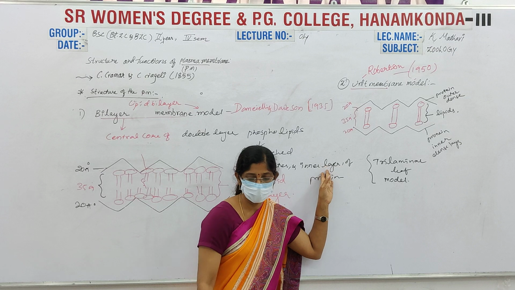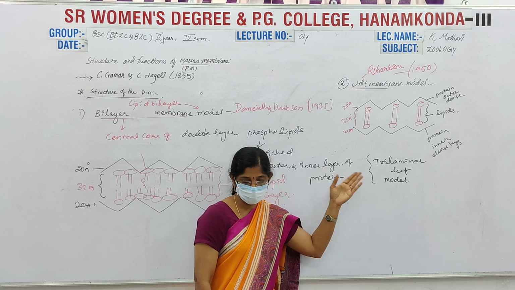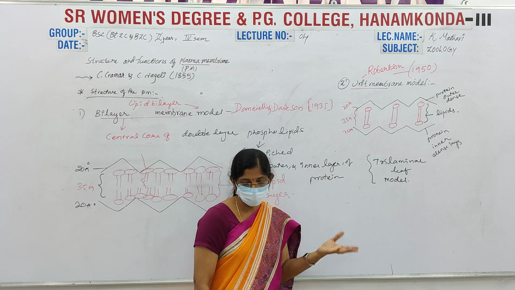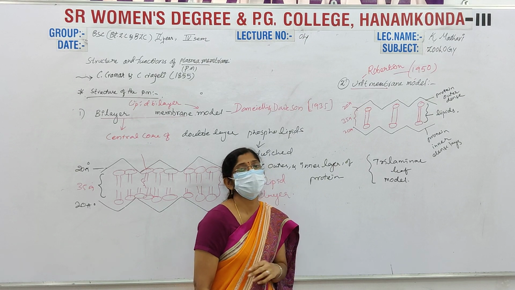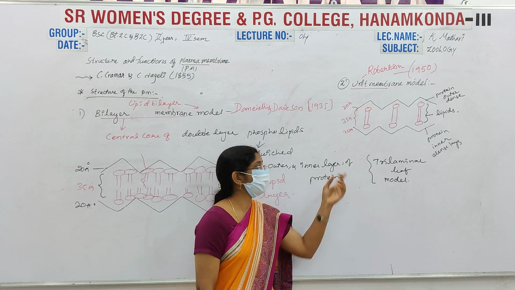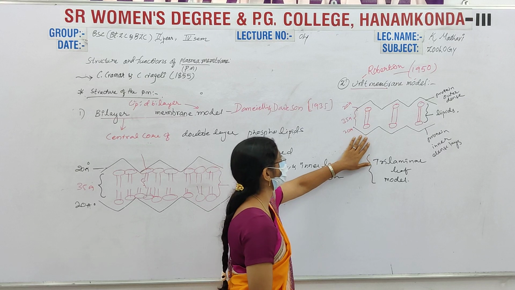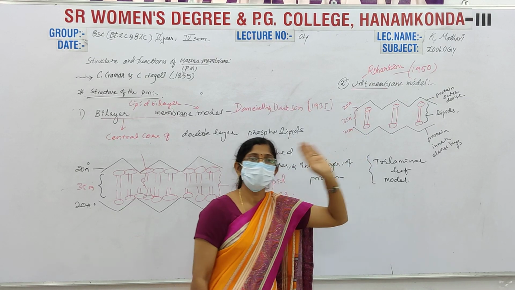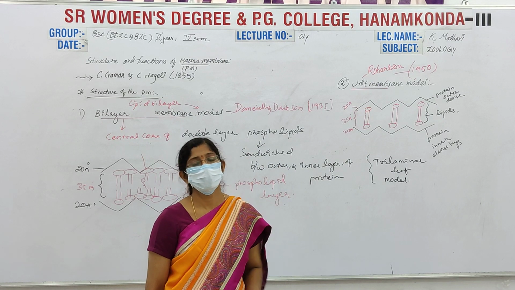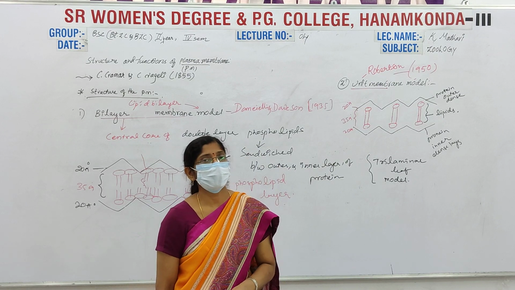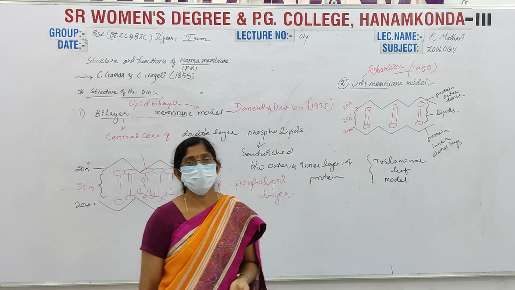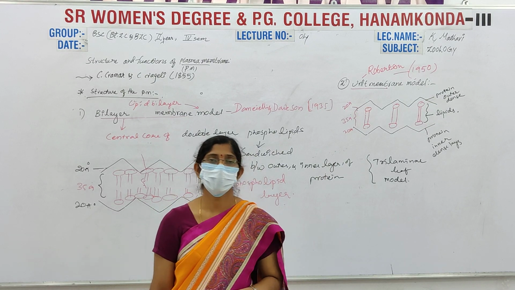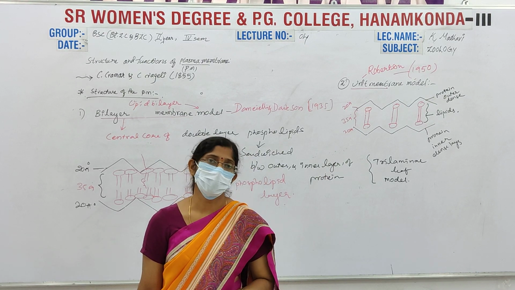The lipid layer is hydrophobic in nature, while the protein layers are osmotic in nature. That's why this model was also rejected by scientists. It was not accepted. Next is the most important one, the fluid mosaic model.